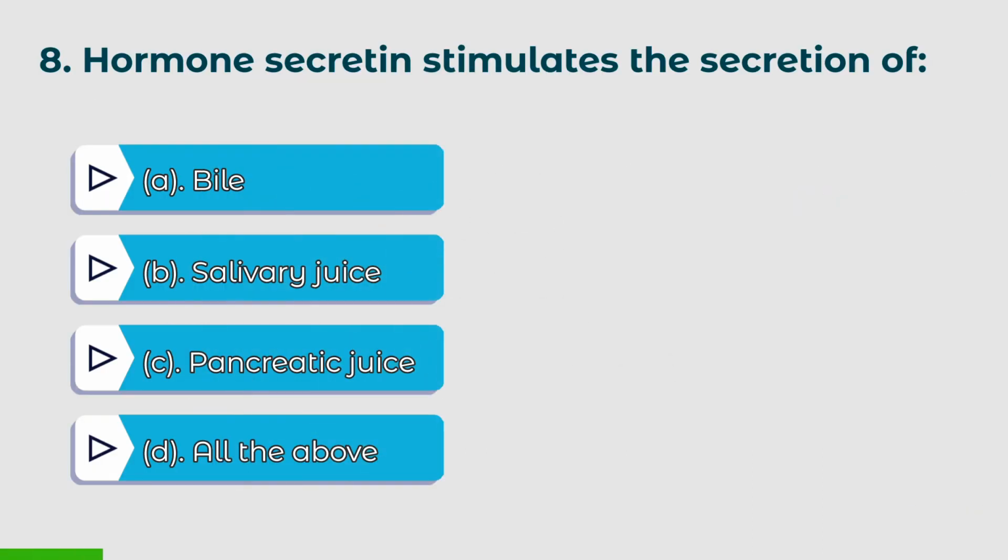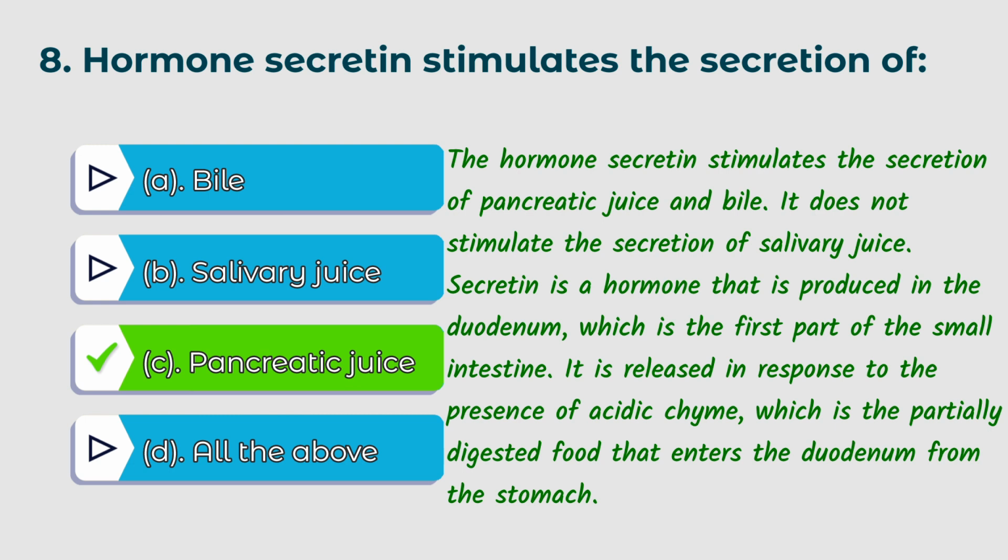Eighth question: the hormone secretin stimulates the secretion of which of the options? A. Bile, B. Salivary, C. Pancreatic juice, D. All the above. The right answer is C. Pancreatic juice. The hormone secretin stimulates the secretion of pancreatic juice and bile. It does not stimulate the secretion of salivary juice.